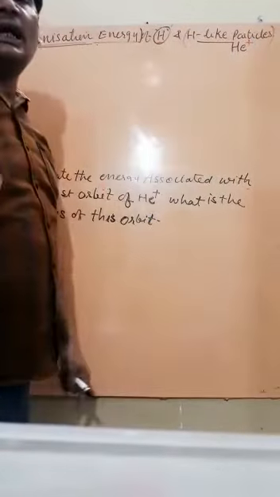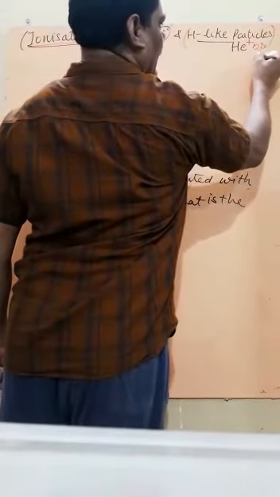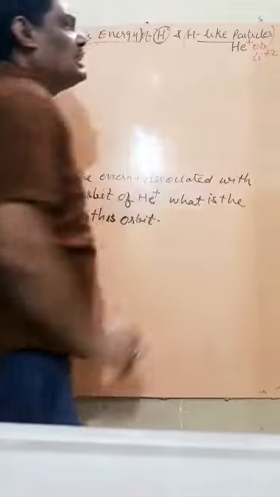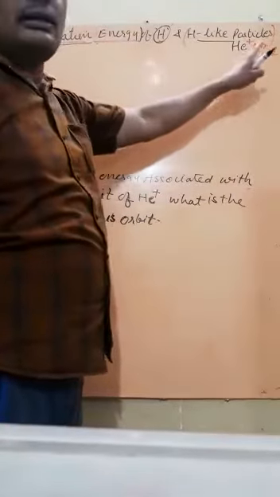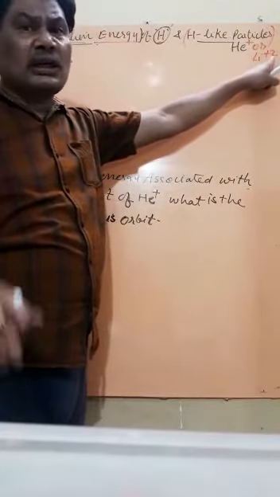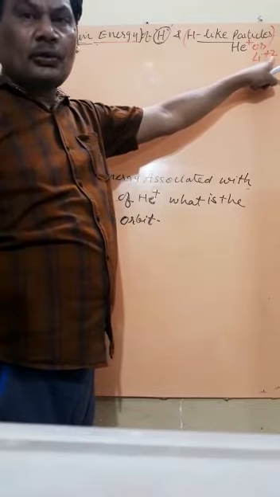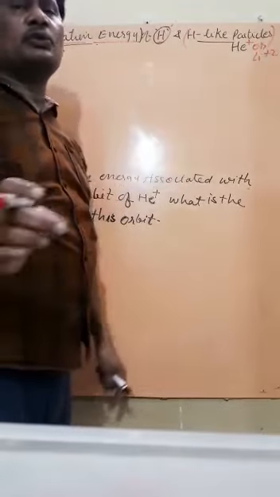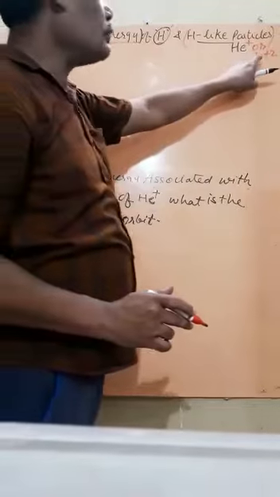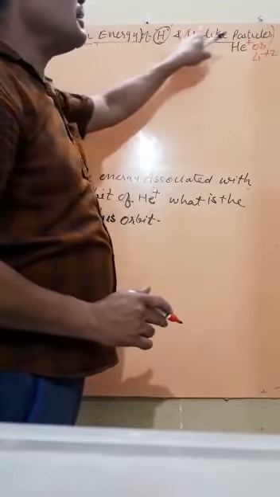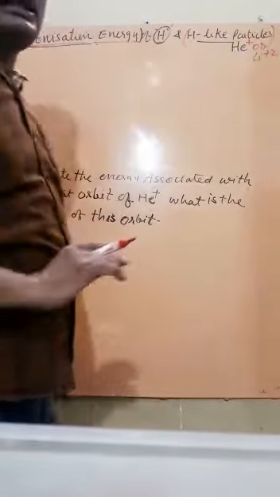Like if we say Li plus 2, enough? Li plus 2: lithium has 3 electrons, but plus 2 means 2 electrons are removed. So 3 minus 2 is equal to 1. So lithium also becomes a hydrogen-like particle because again it has only 1 electron.